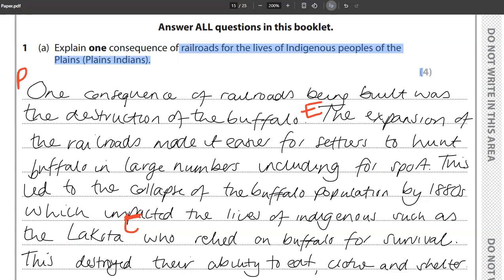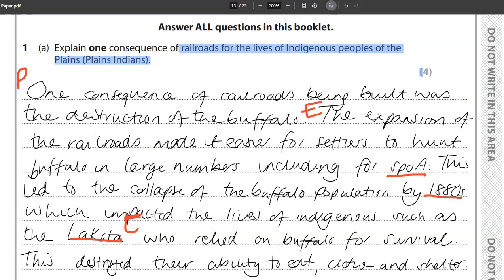And I've put the expansion of the railroads made it easier for settlers to hunt buffalo in large numbers, including for sport. Really, where I've put sport, that is a specific example, so could be considered to be evidence. This led to the collapse of the buffalo population by the 1880s. Again, here I'm being really specific, and that's a good example of evidence, which impacted the lives of Indigenous peoples, such as the Lakota. So, here again, I've got a specific example, so more evidence, and then I've further explained it, linking it back to the question.